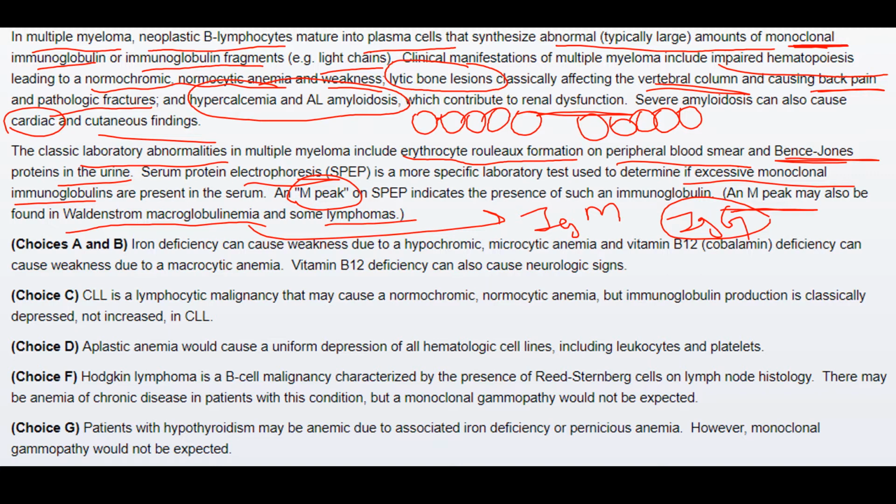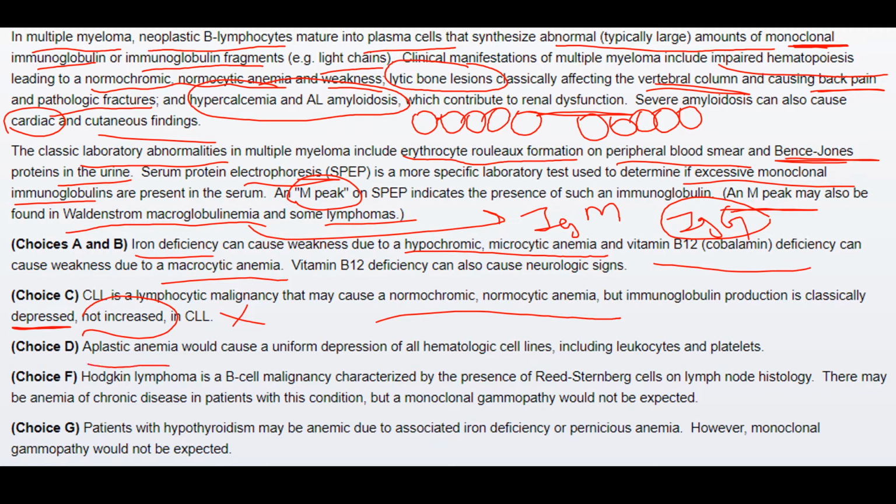The other options were incorrect because iron deficiency anemia causes hypochromic microcytic anemia, which was not the case here, whereas vitamin B12 deficiency causes macrocytic anemia. Again, this was not the case here. And chronic lymphocytic leukemia may cause normocytic normochromic anemia, but the immunoglobulin is depressed in cases of chronic lymphocytic leukemia, not increased. So this was also inappropriate.